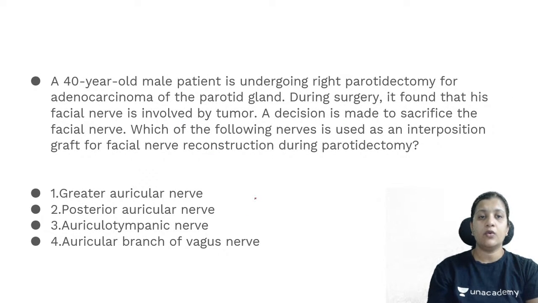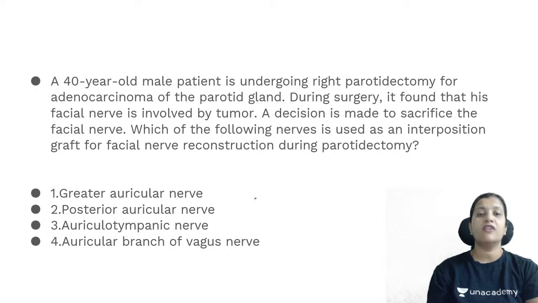A 14-year-old male patient is undergoing right parotidectomy for an adenocarcinoma of the parotid. During the surgery, it is found that his facial nerve is involved by the tumor. A decision is made to sacrifice the facial nerve. Which of the following nerves is used as an interposition graft for facial nerve reconstruction during parotidectomy?